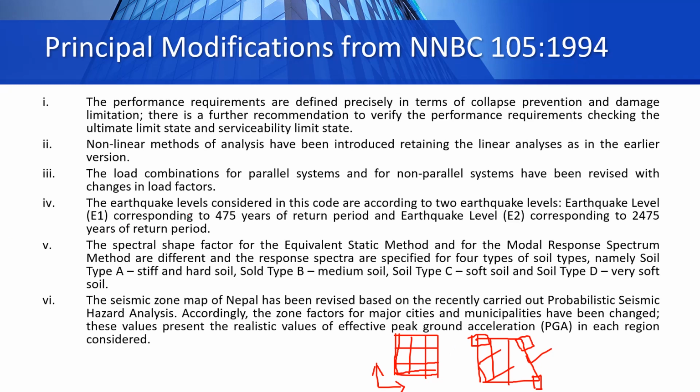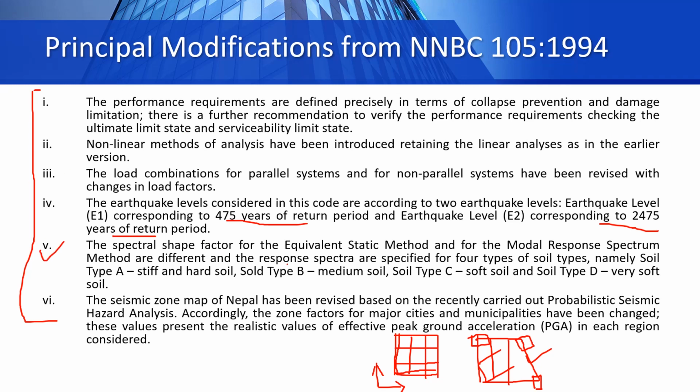Fourth point, the earthquake levels considered in this code are according to two earthquake levels. One is having a 475 years of return period, and the second is having 2475 years of return period. All of these principal modifications that I am describing now are extracted from the code itself. If you download this version of the code and see, you can also find these exact same points.